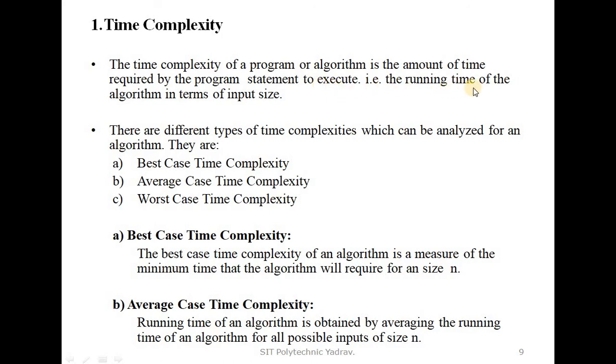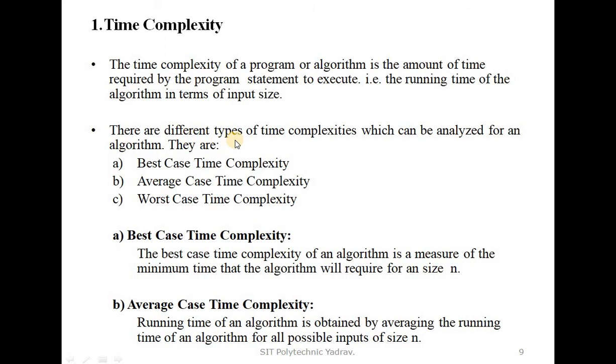That is the running time of the algorithm in terms of input size, meaning the input values we give. We calculate the amount of time required for the program statements to execute, and that time is known as time complexity.